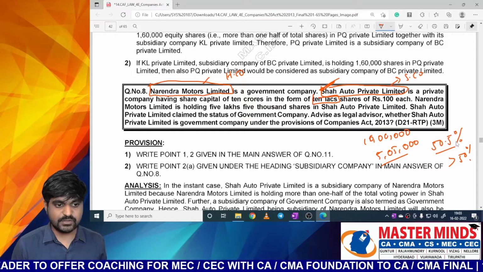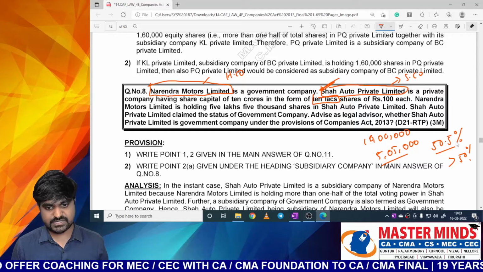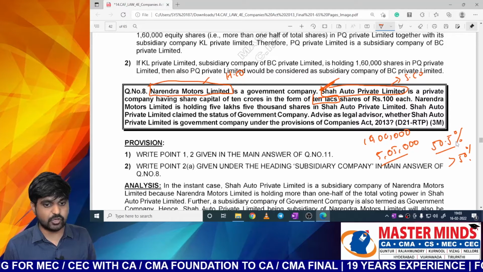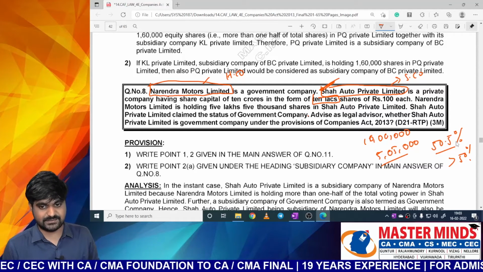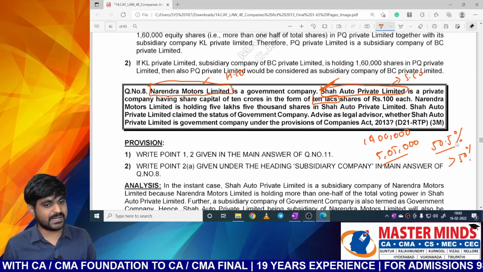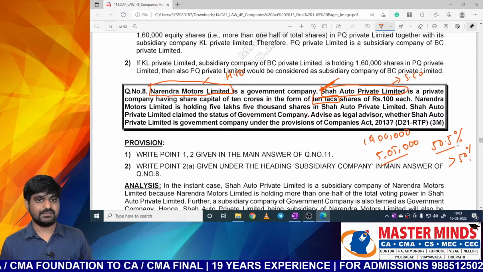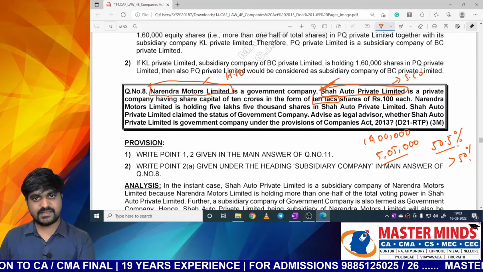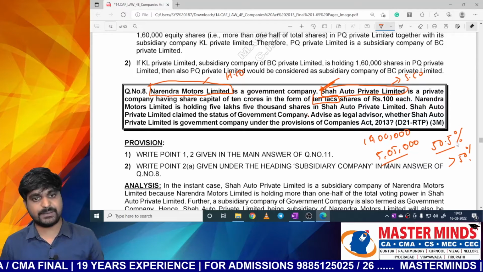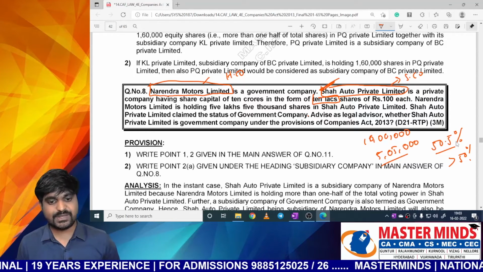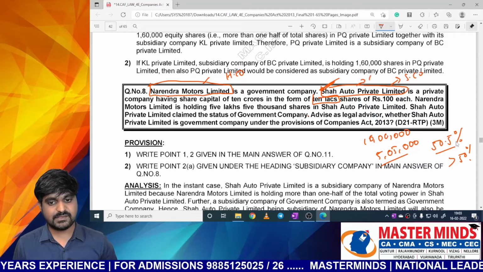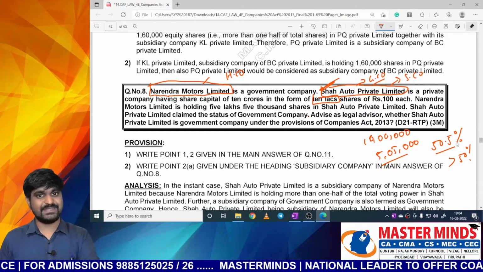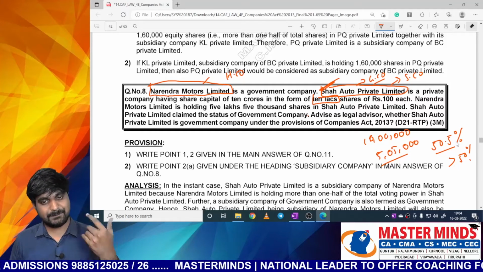Next one, Narendra Motors Limited is holding 5,05,000 shares in Shah Auto Private Limited. Yeah, this is completed. Next one, Shah Auto Private Limited claimed the status of a government company. Advise as legal advisor whether Shah Auto Private Limited is a government company under the provisions of the Companies Act 2013. We just need to say whether it is a government company or not. Yes, it is satisfying the second condition, that is, any company which is a subsidiary to a government company is also a government company. So that is the reason why we can call Shah Auto Private Limited a government company. Sir, it is a private company now. Yes, a private company. Government company means any company, which may be private or public.